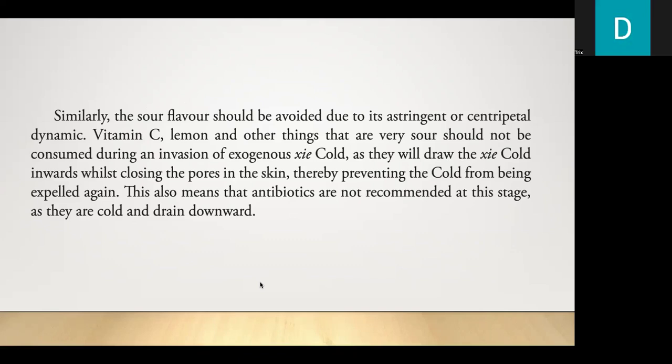Vitamin C, lemon, and other things that are very sour should not be consumed during an invasion of exogenous pathogenic cold, as they will draw the pathogenic cold inwards whilst closing the pores in the skin, thereby preventing the cold from being expelled again. This also means that antibiotics are not recommended at this stage as they are cold and drain downward.